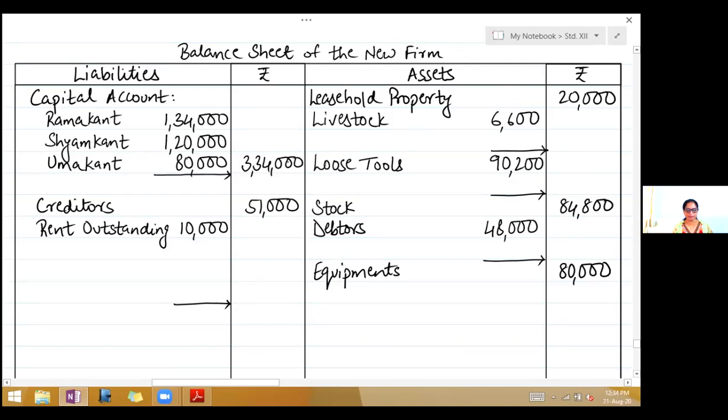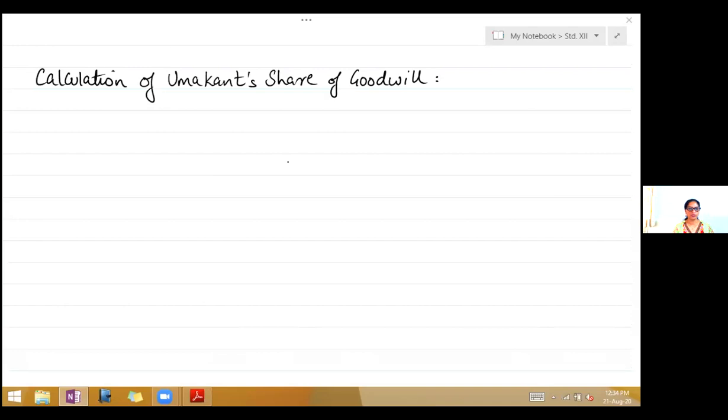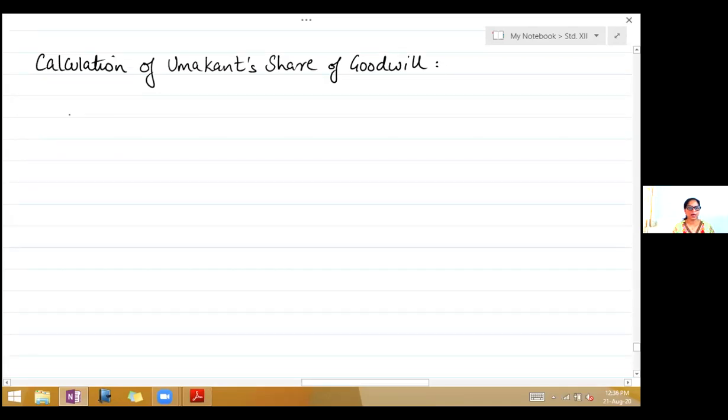Second adjustment. Firm's goodwill is valued at rupees 1,44,000 and Umakant agreed to bring his share in firm's goodwill by check. So first, here we have to calculate Umakant's share. We have to find out. They've given us only the firm's goodwill. So take your working note. Calculation of Umakant's share of goodwill. So right there, Umakant's share